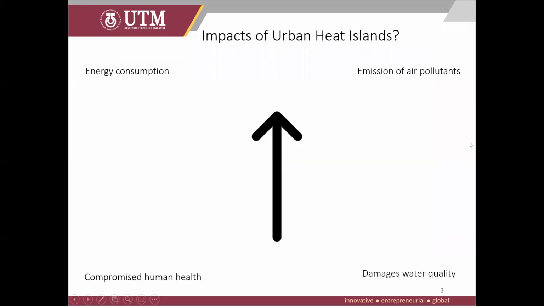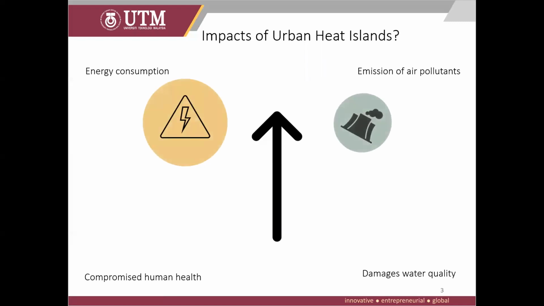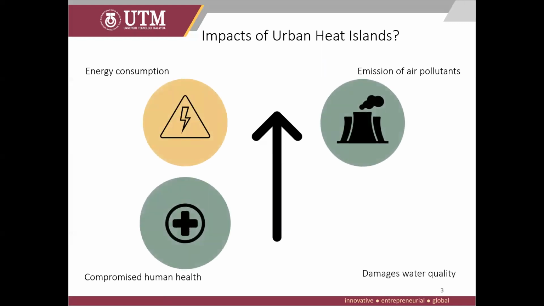Next, the impacts of urban heat islands and global climate change are often similar. Increasing temperature from urban heat islands during summer affects the environment and quality of life. This phenomenon increases energy consumption, emission of air pollutants, it compromises human health and damages water quality.